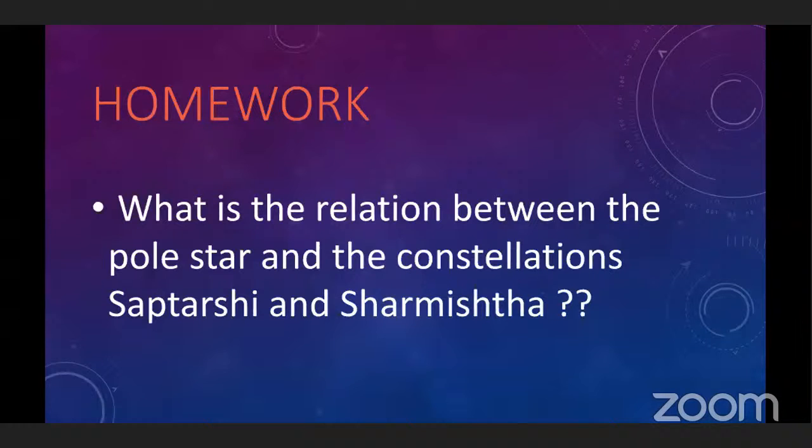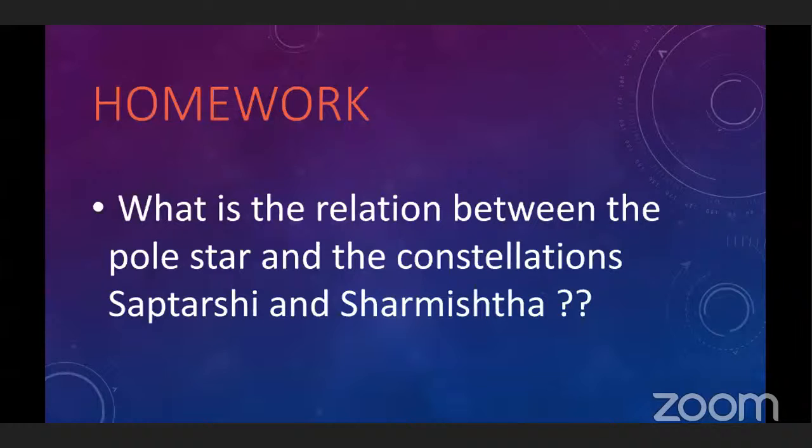See, the pole star has Saptarshi on one side and Sharmishta on the other side. And when Sharmishta sets, Saptarshi rises. So, Saptarshi and Sharmishta are useful in locating the pole star.